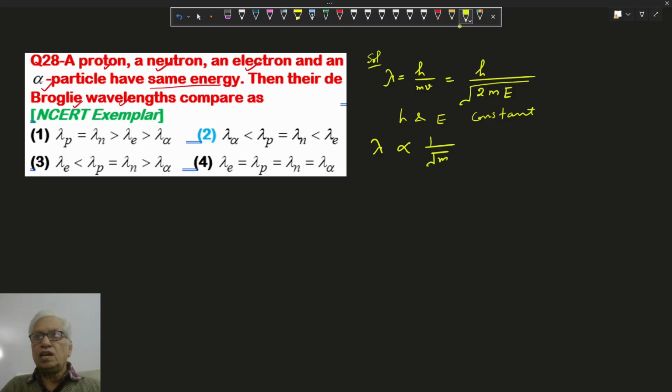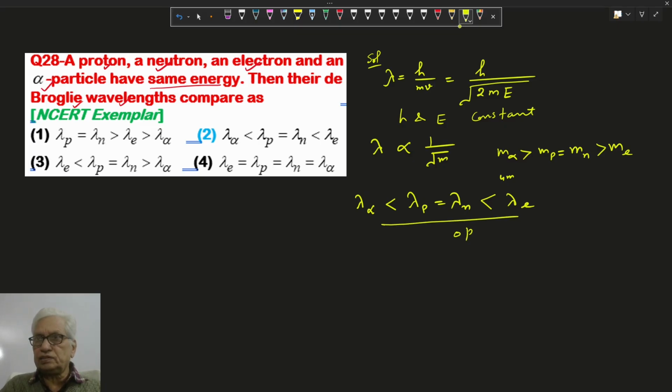Here we know alpha particle is heaviest. Mass of alpha particle is maximum, 4 times the mass of proton, and mass of proton and mass of neutron is almost same. Mass of electron is very less. It means the wavelength for alpha particle is minimum since its mass is maximum. Lambda for proton and lambda for neutron are approximately same. Mass of electron is very less, so wavelength is maximum for electron. Here, option 2 is correct.